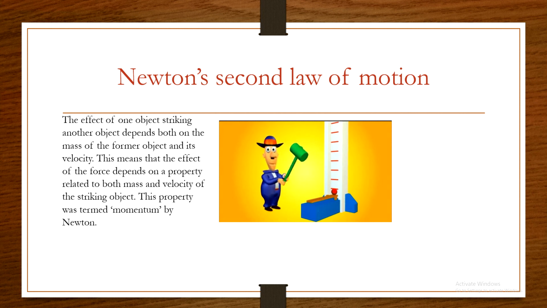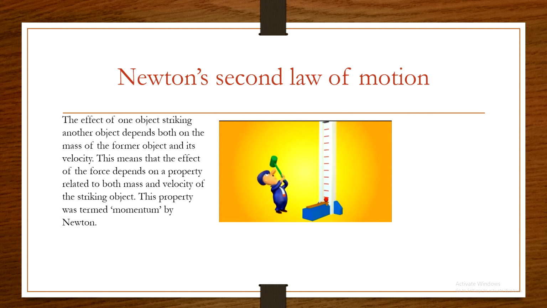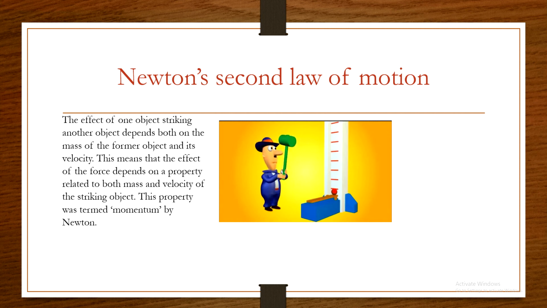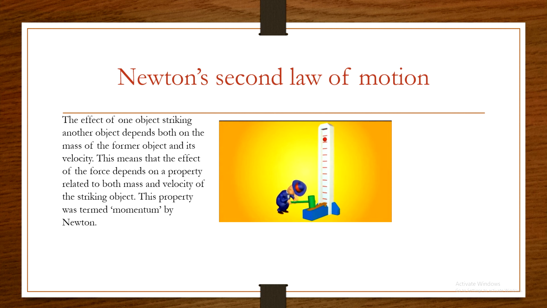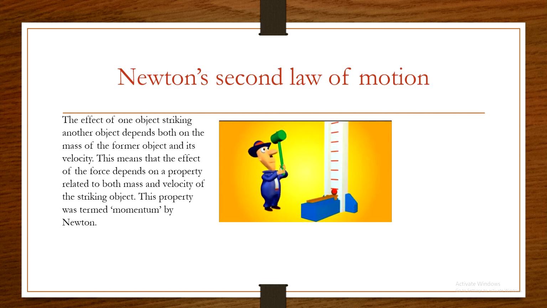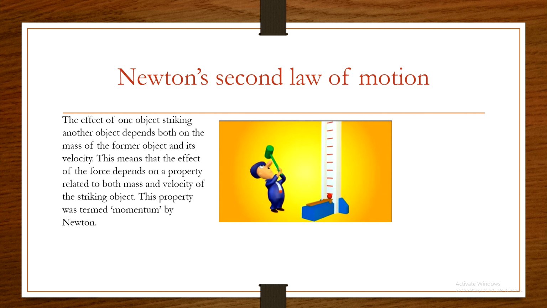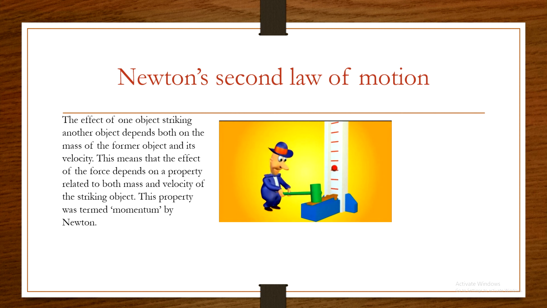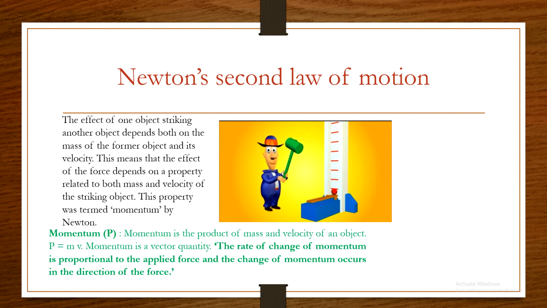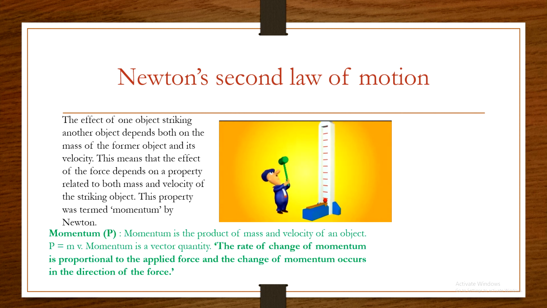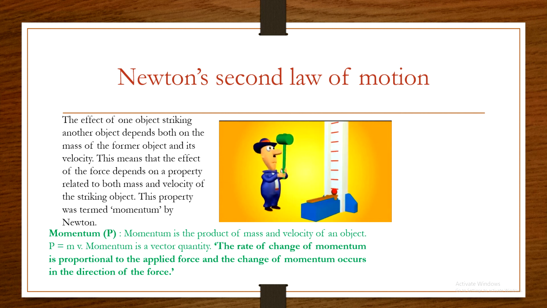Because here the effect of one object striking another object depends on the mass and the velocity of the object. That means the force depends on the property related with the mass and velocity, and this property is called momentum, and it is denoted by P. So we can write P equal to mv. This is called momentum, and it is a vector quantity because it is related with the velocity.